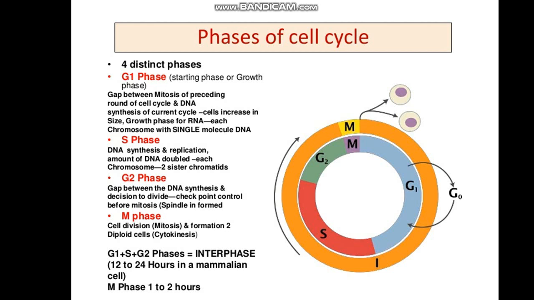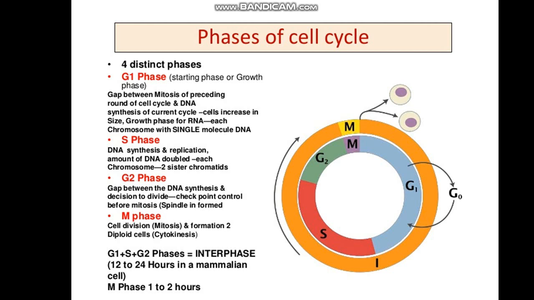Then comes the S phase. S phase is otherwise known as synthetic phase. Synthetic phase is what? It represents the synthesis of DNA. The replication amount of the DNA will be doubled in this phase and each chromosome will be seen as two sister chromatids. So in G1 phase, only a single molecule of DNA is seen, whereas in S phase, the DNA gets doubled. This is the synthetic phase.